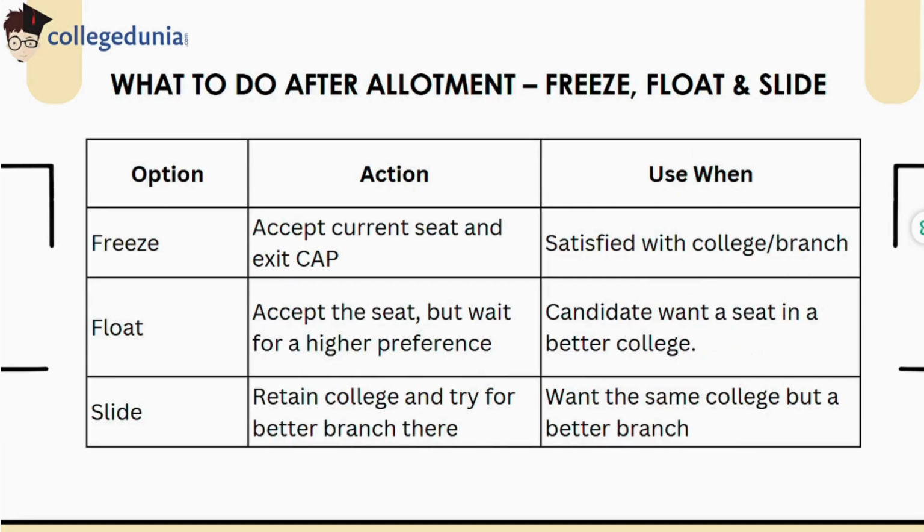Freeze, float and slide options. Post-allotment, candidates can freeze their seat to confirm admission, float if they are waiting for a better college, and slide if they are seeking a better branch in the same college. Choose your option wisely based on your satisfaction level.